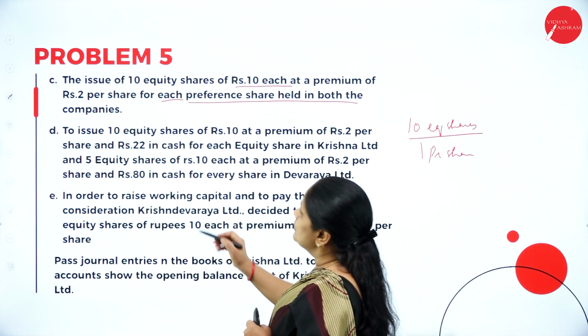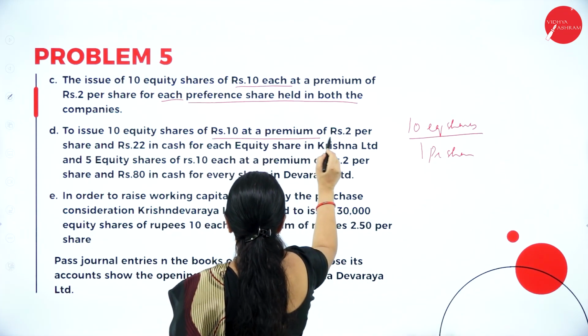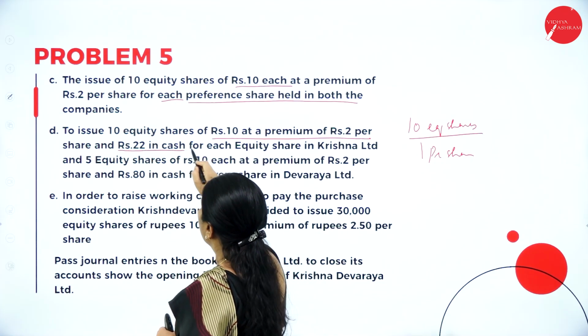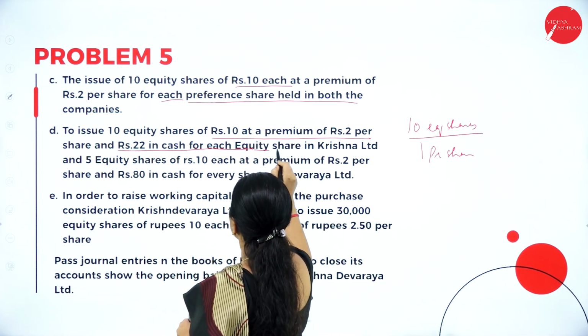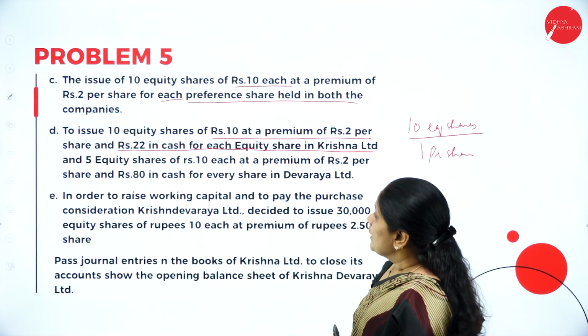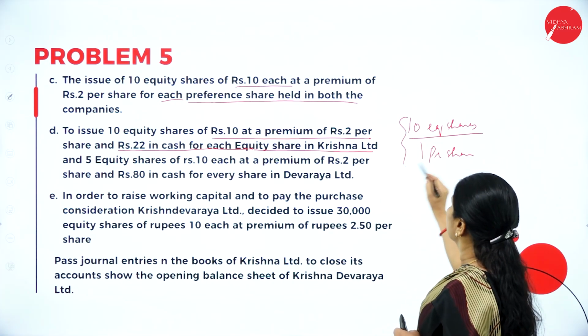Then, to issue 10 equity shares of rupees 10 each at a premium of rupees 2 per share and 22 rupees in cash for each equity share in Krishna Limited. Now, this is for the preference shareholders.